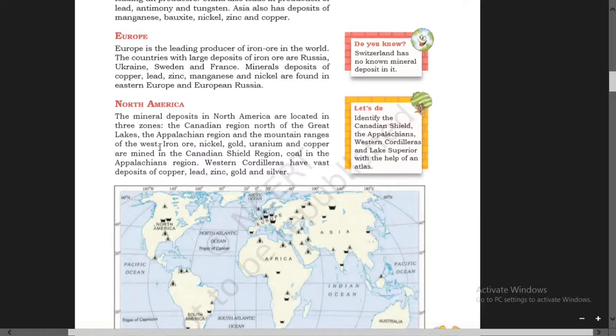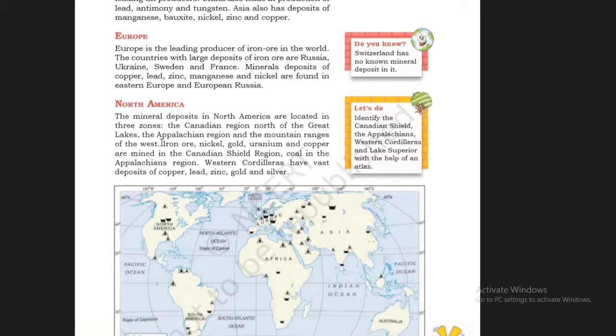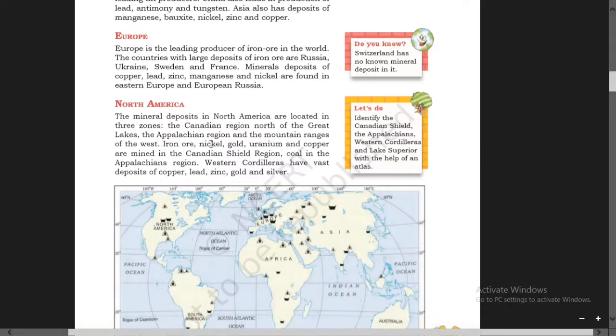So, boys, these are the regions where mineral deposits are found. Iron ore, nickel, gold, uranium, and copper are mined in the Canadian Shield region.